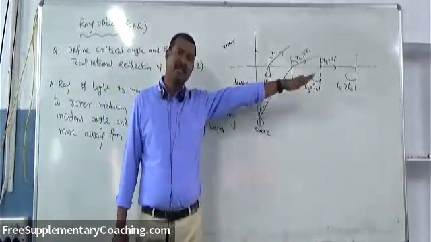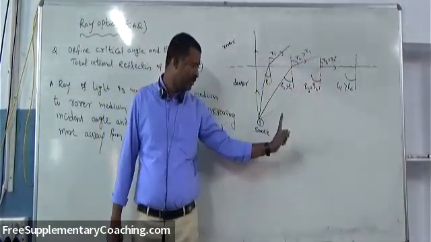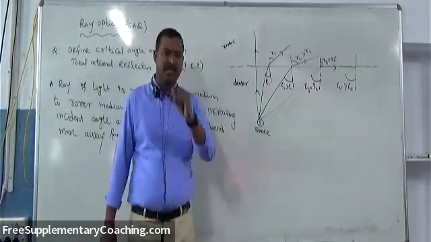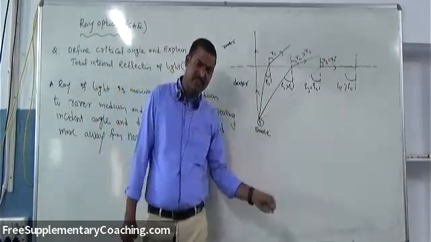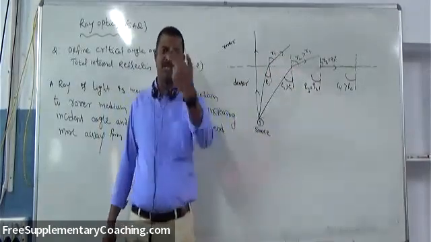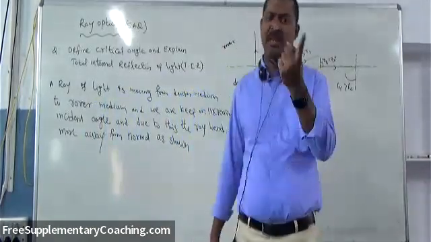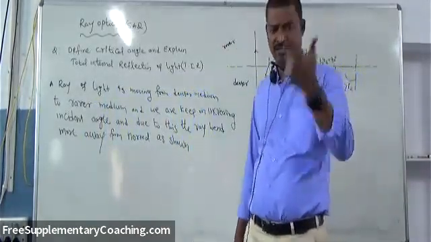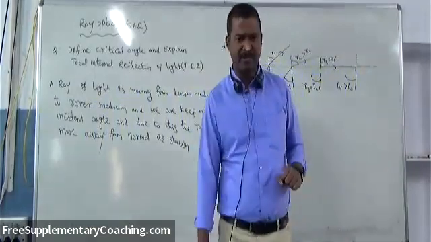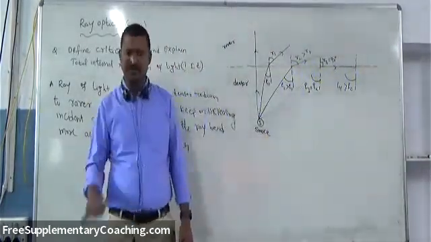More than critical angle, this horizontal line becomes down. Down means it is coming back to the same denser medium. The incident light ray coming from denser, and the reflected ray coming back to the denser only. That means the ray bouncing back to the same medium after striking a surface. That is called reflection. But normally reflection means polished surface. From polished surface we'll get.